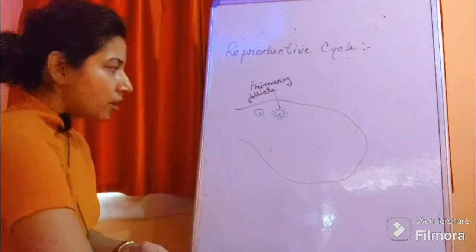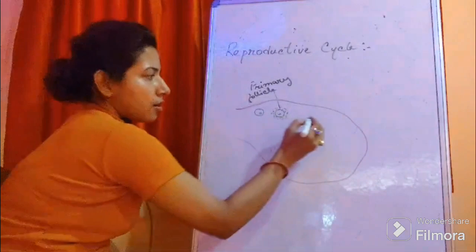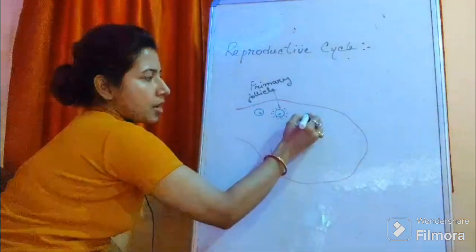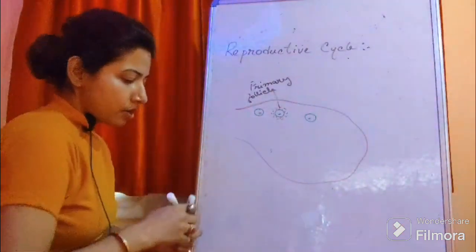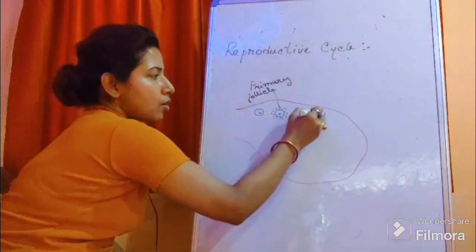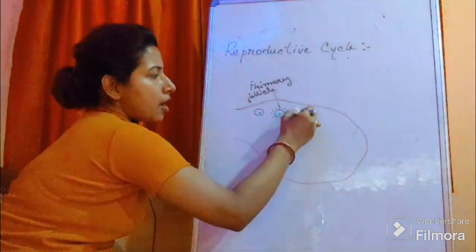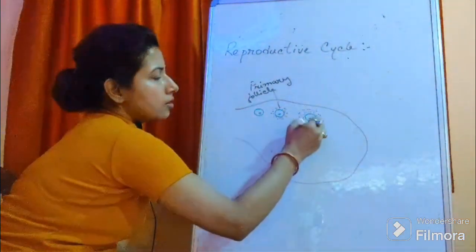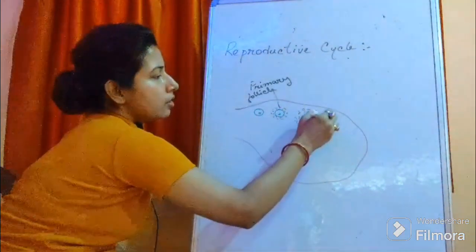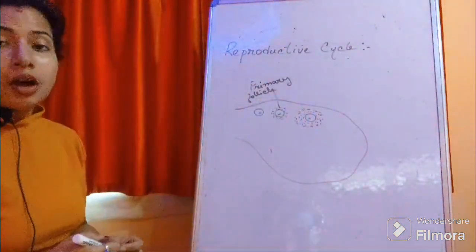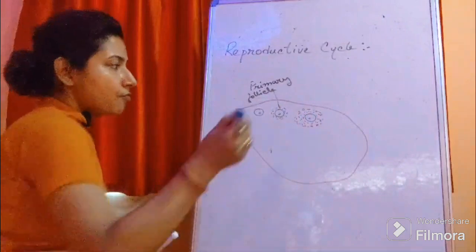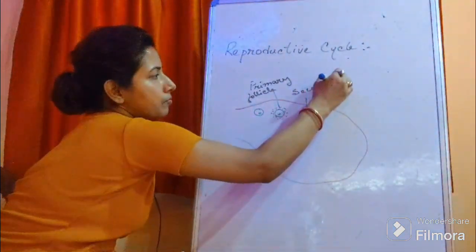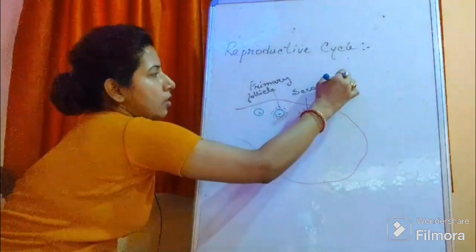Now this primary follicle again gets surrounded by more layers of cells. This is the primary oocyte. Surrounding this primary oocyte, more granulosa cells are arranged and the entire follicle gets enlarged. Now it is known as secondary follicle.